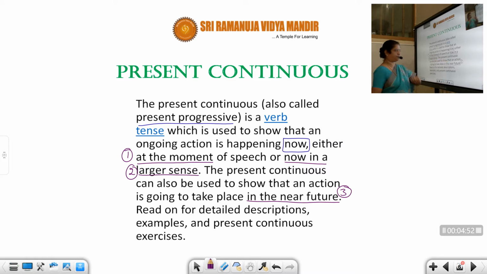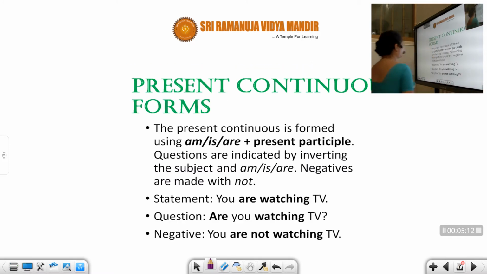Or a near future. So here, this is how we are going to use present continuous. Read on for detailed descriptions, examples and present continuous exercises. So, to make things easy and to make you understand better, I've made some examples and exercises so that you will be able to understand it.